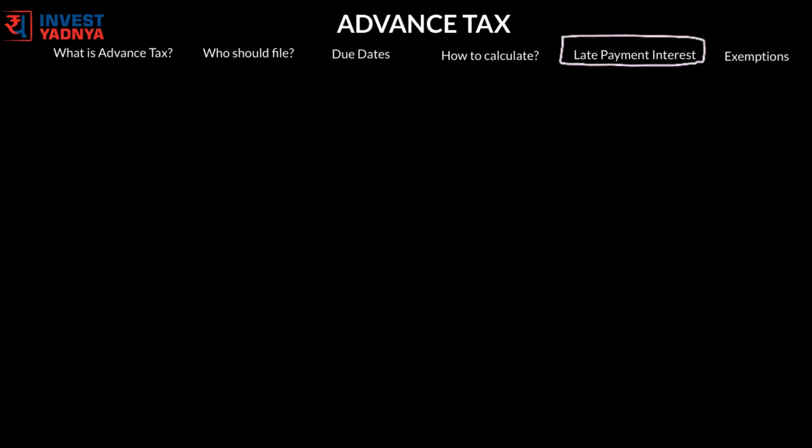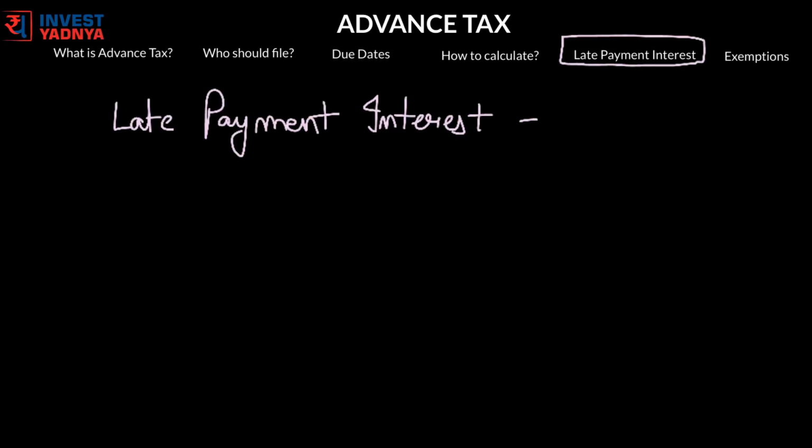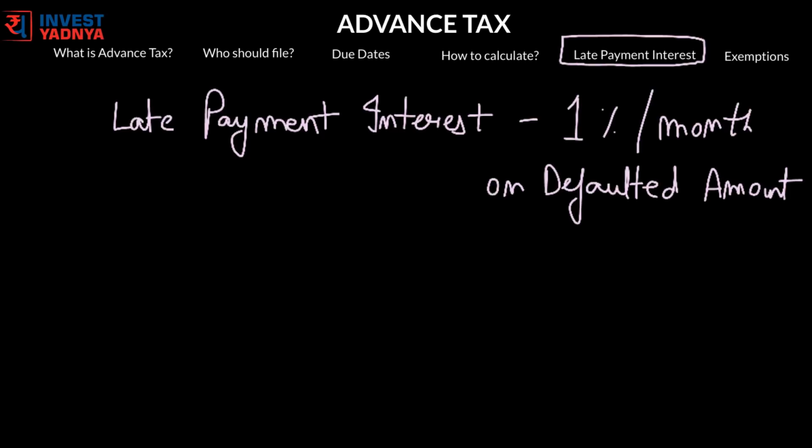Next, we will discuss what happens if we miss the deadline and what is the penalty for late payment of advance tax. So if an individual forgets to pay the advance tax by the first deadline, then he has to pay the interest. Interest is computed as 1% on the defaulted amount for every month until the tax is paid off completely. So the same interest penalty will be applicable if you don't pay for the second or third deadline as well.